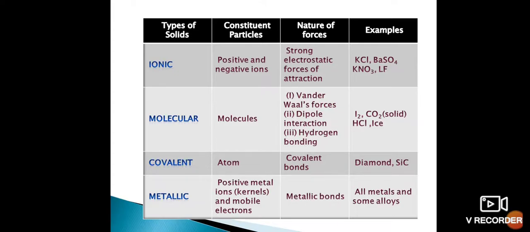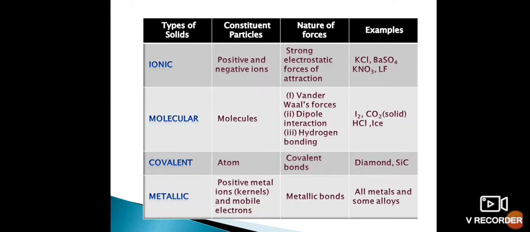Examples are KCl (potassium chloride), barium sulfate, potassium nitrate or lithium fluoride, etc. The second type of solids are molecular solids. In molecular solids, from the term itself you can understand that the constituent particles are molecules.